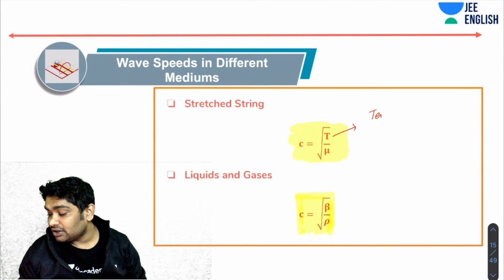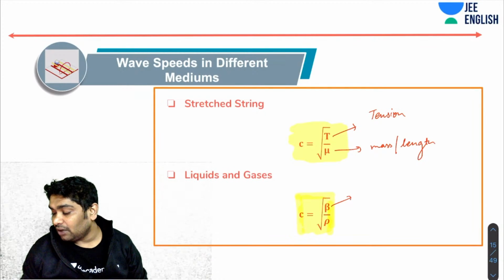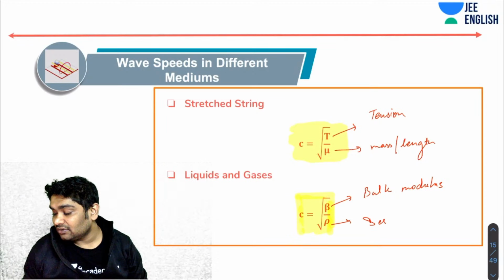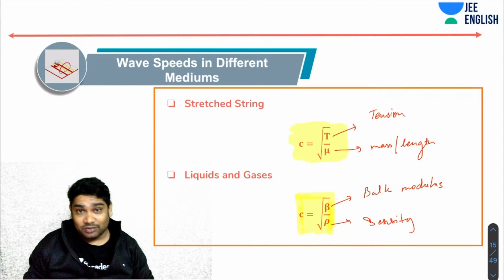T is the tension in the string, and mu is the mass per unit length. Next, beta is the bulk modulus of elasticity, and rho is, of course, the density of the gas. So these are equations that you must remember.